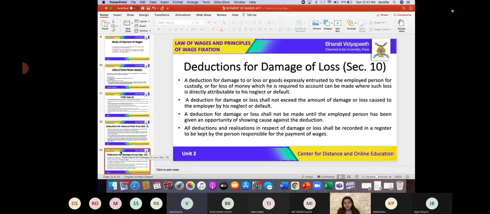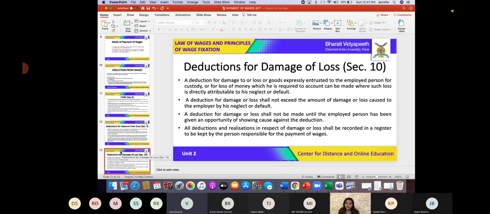So a deduction for damage to or loss of goods expressly entrusted to the employed person for custody, or for a loss of money which he is required to account for, can be made where such loss is directly attributable to his neglect or default. So if the employer has given custody of any goods and asked the employee to take care of it, and he negligently or intentionally damages it, then in that scenario, definitely the employer will have a right to lawful deduction.